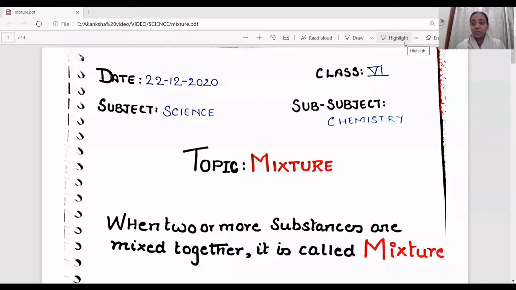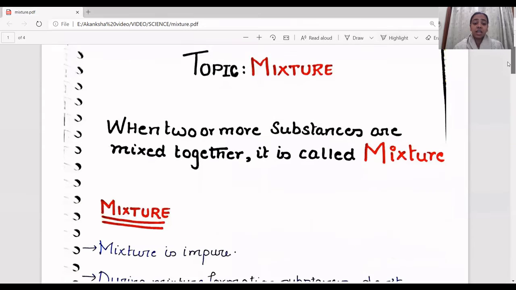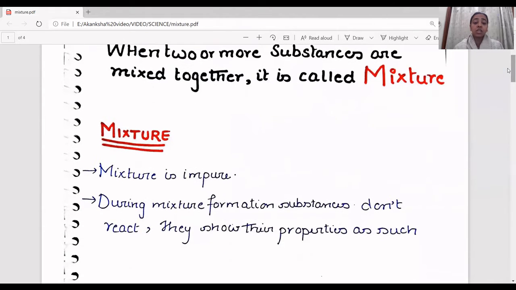Hey students, today we're going to do mixtures. Now again, mixture is a topic of chemistry. We'll be covering the mixture chapter from class 6th. Now mixture, as the name suggests, I hope you guys have an idea of what mixture is. Mixture is when you mix two substances together. It is called a mixture, right? So whenever you take two substances and try to mingle them together, it becomes a mixture. So let's study how many types of mixtures we have and what a mixture is.